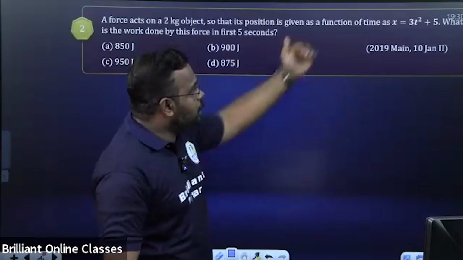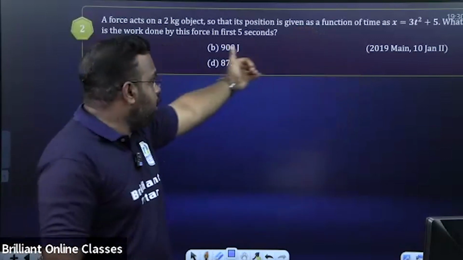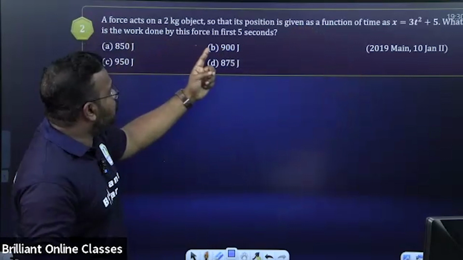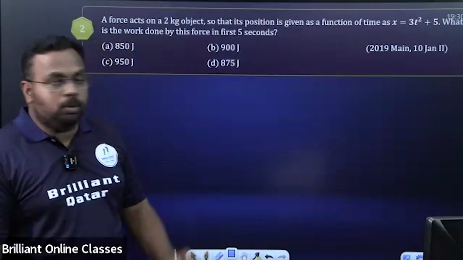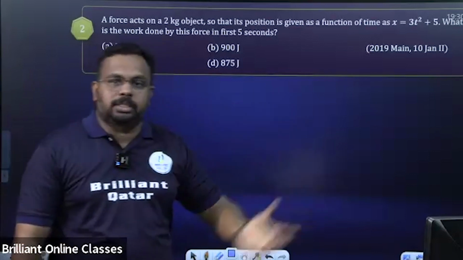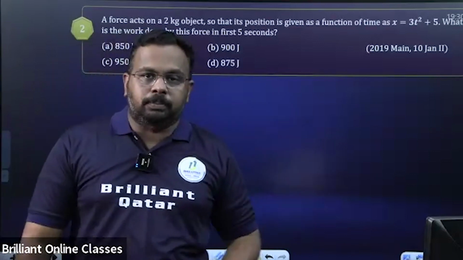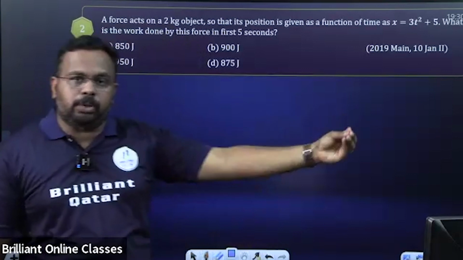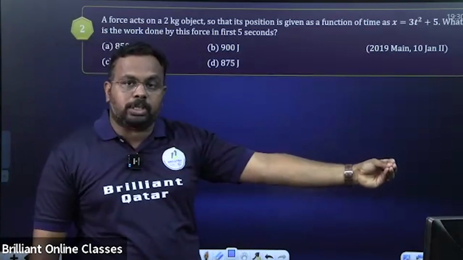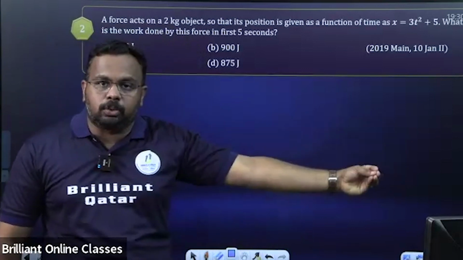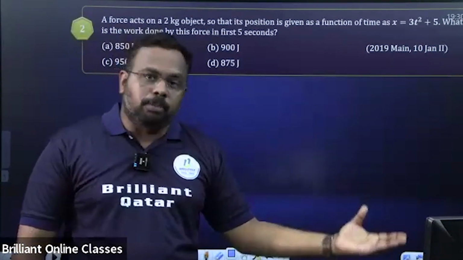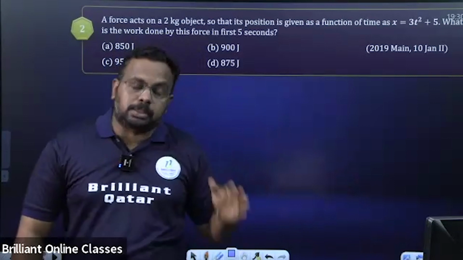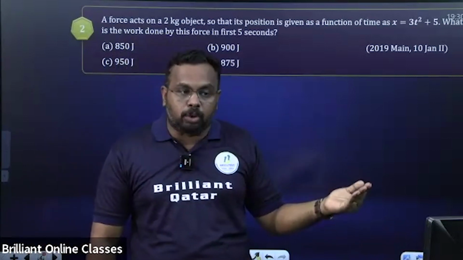Displacement is given, x is equal to 3t square plus 5. What is the work done by this force in 5 seconds? Listen, first thing, they are asking work done. What is the formula for work done? You know that work done is equal to F dot S. But there is one more thing, if the forces are variable, what formula will we use? Work done by variable forces is integral F dot dx.